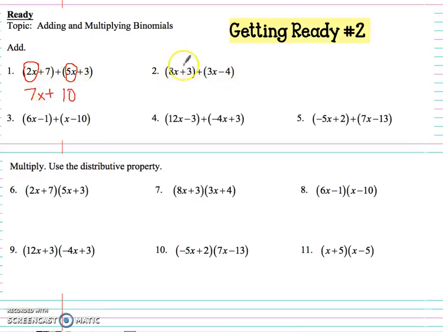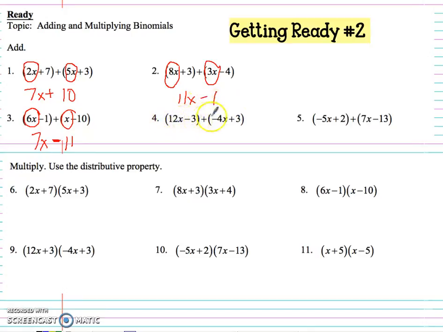Right? Same here. I notice that I have an x term here and an x term here. So 3x plus 8x is 11x. And 3 plus a negative 4, or 3 minus 4, will give me negative 1. All right. Here, circle my x terms just to help me isolate or rather recognize those. So 6x plus x is 7x, and a negative 1 plus a negative 10 would give me a negative 11.